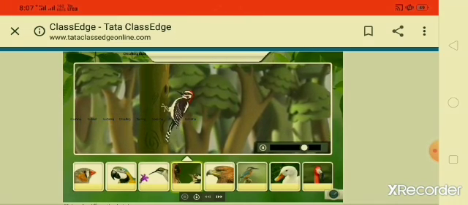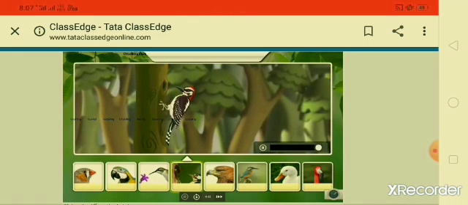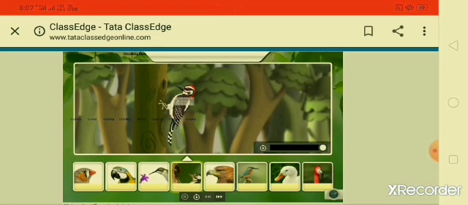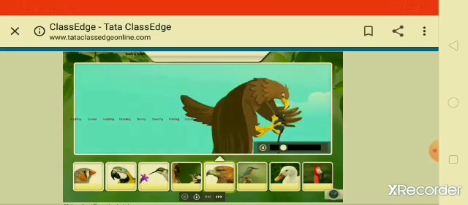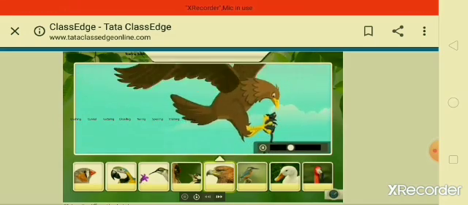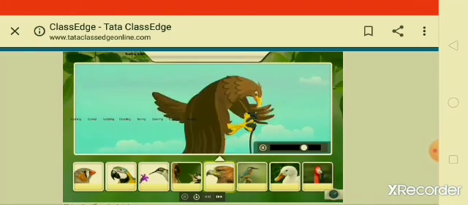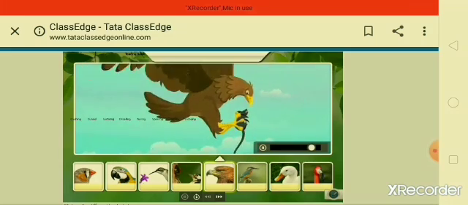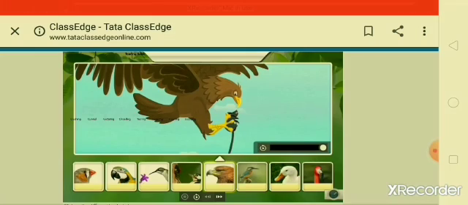Woodpeckers use their chiseling beaks to drill holes in tree trunks to eat insects. Tearing beaks are strong and sharp, shaped like a curved hook. Birds like eagles, hawks, kites and vultures have tearing beaks to tear off the flesh from bones.